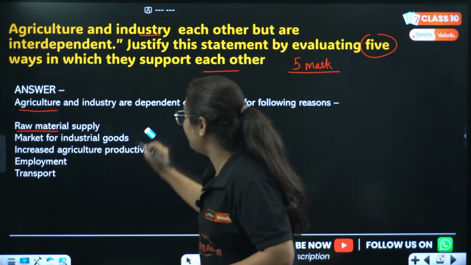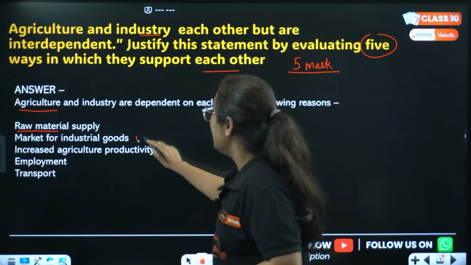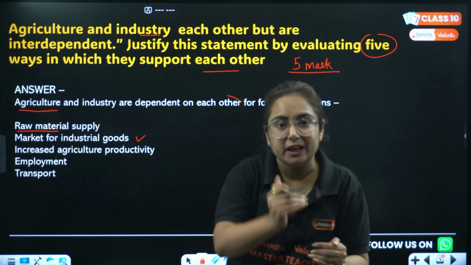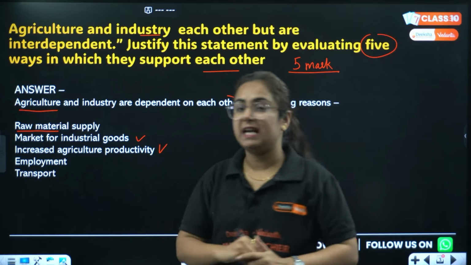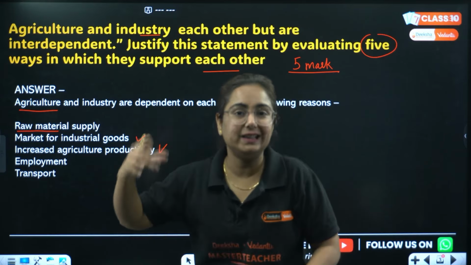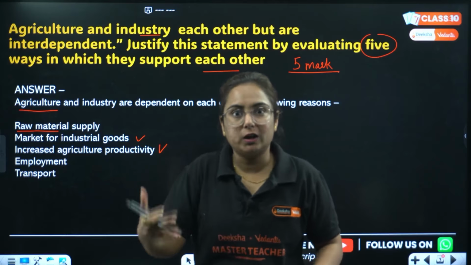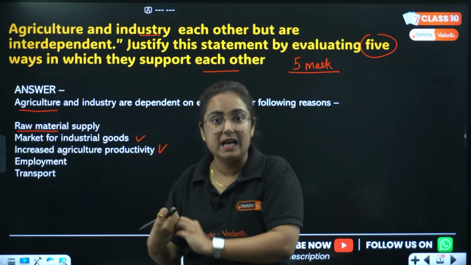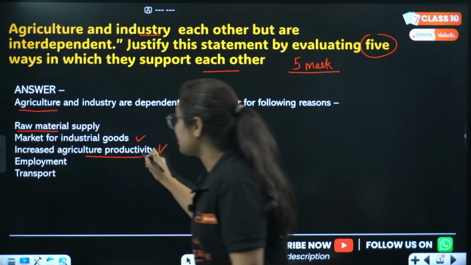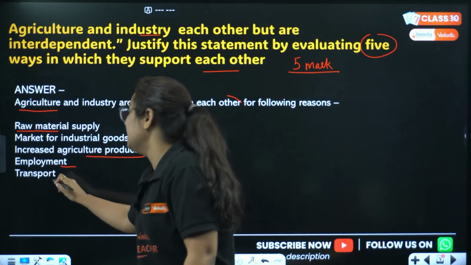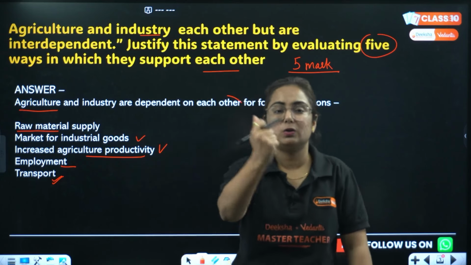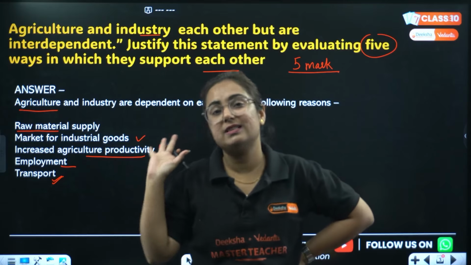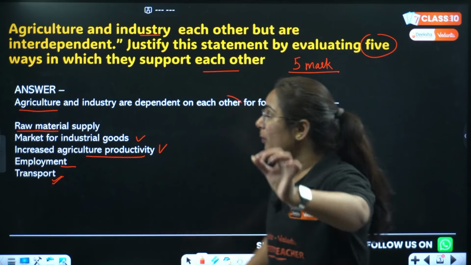Second is market for industrial goods. Now we are talking here about a mass market for industrial goods. Both are basically creating a market for each other. Then, increased agriculture productivity. If there are more industries demanding cotton, demanding potato, demanding the crops that can be used in food industries, it will definitely increase agriculture productivity, it will increase employment, and it will increase the services also, that is transport and communication. So these are the ways in which agriculture and industries are dependent on each other. Hope you understand this question.